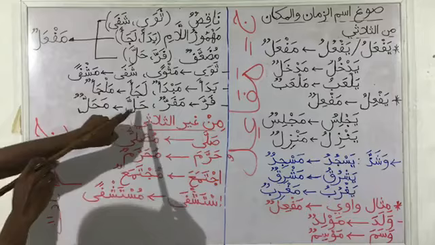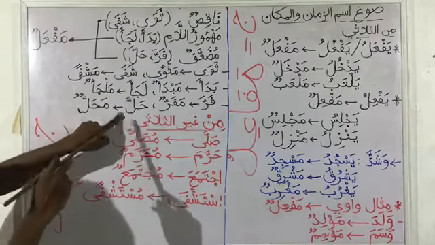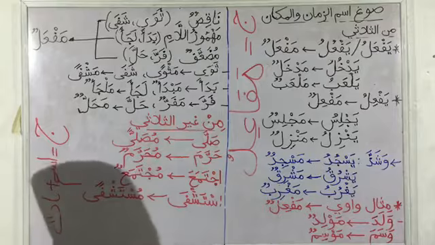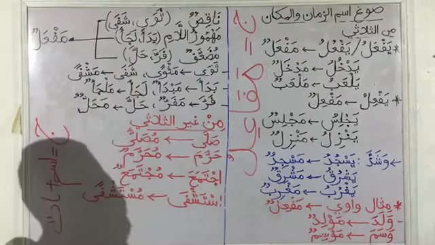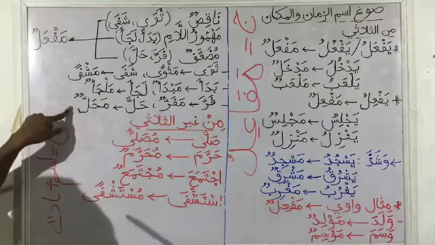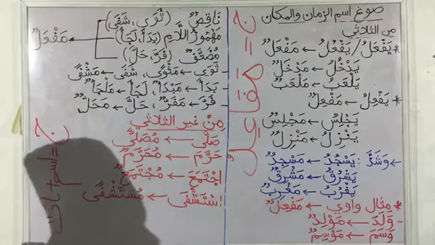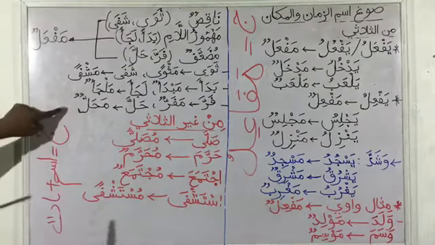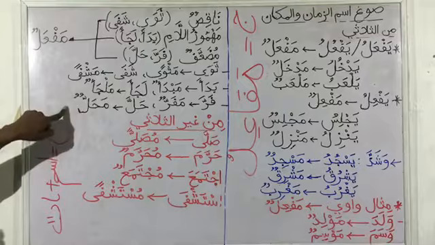So then we have halla. Halla means he lodged, a place where he lodged, a place of lodging. That is mahallin. So we must have heard from Nahw that fi mahalli rafa, fi mahalli nasbu, fi mahalli jarri.